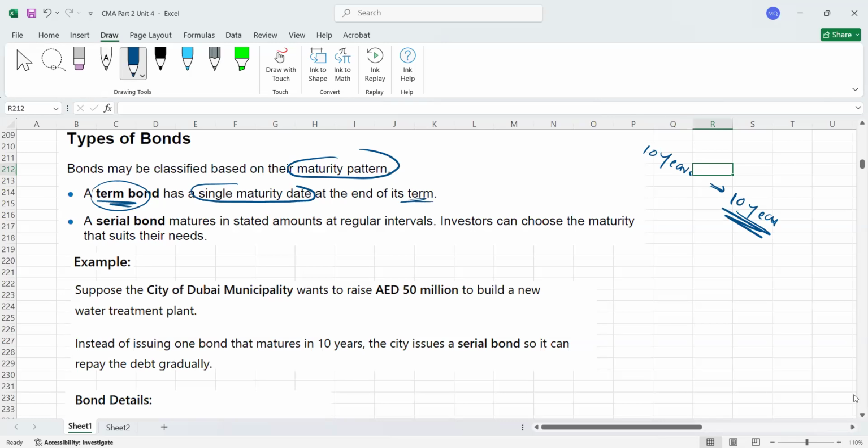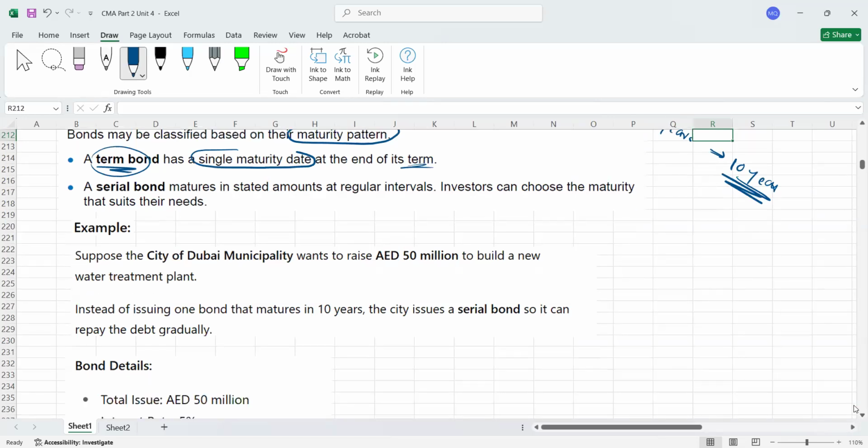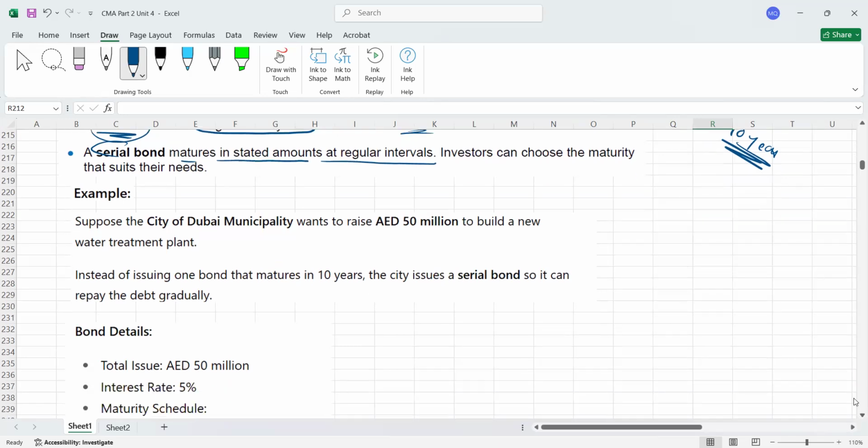Term means a duration. Then there is another type called serial bonds. An example is also written there, but we need to understand what a serial bond is. A serial bond matures in stated amounts at regular intervals. I didn't get what they are trying to say, and I hope you also didn't get it. What does it mean? Let me first give you an example. Let's assume the municipality department of Dubai wants to raise how much?